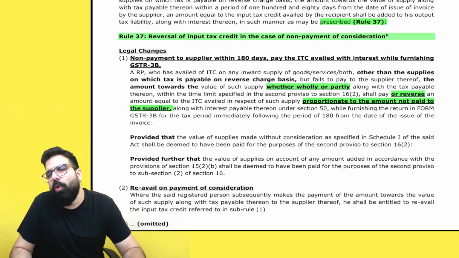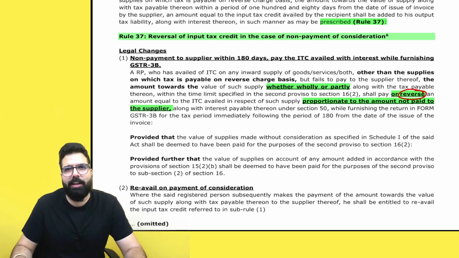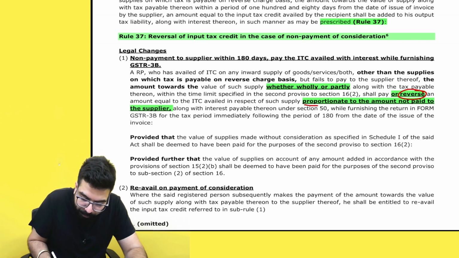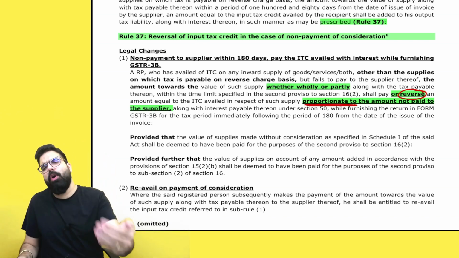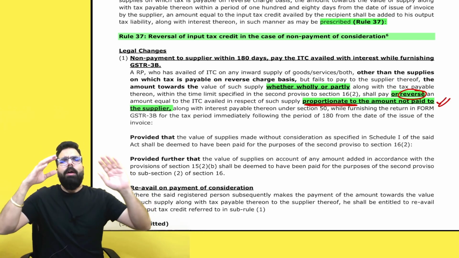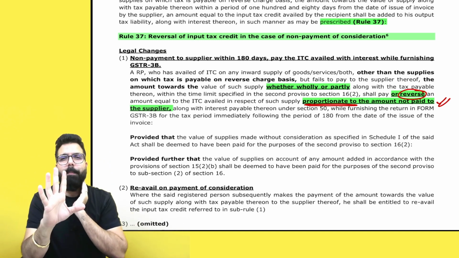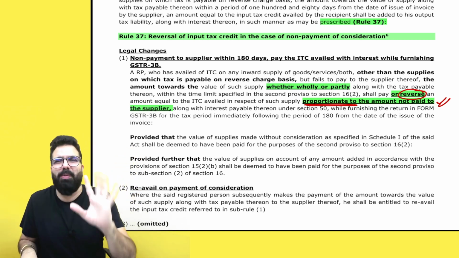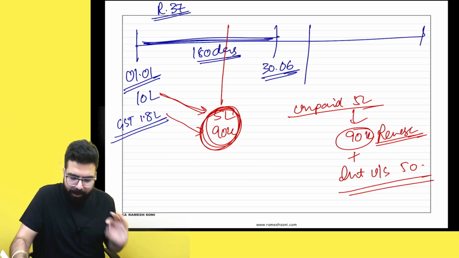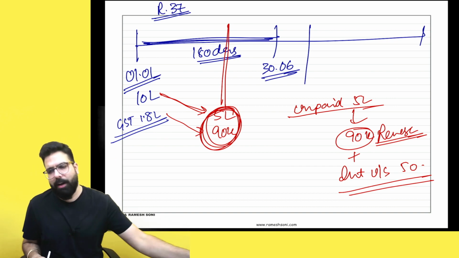Actually, there was no real amendment. These words were missing over here, where they had not written the word reverse. When you are filing your GST 3B, you have to reverse; this word was missing. Secondly, they are telling that if you pay half, then half the amount of GST has to be reversed. That proportionate word was missing. Earlier, if you made part payment, full reversal had to be done because these words were missing. But the intent of the law was never that. The intent was that if you have made part payment, then reversal will happen only with respect to the remaining part. I hope this point is clear.